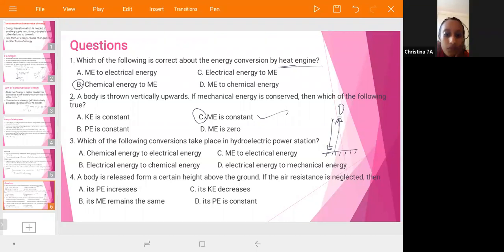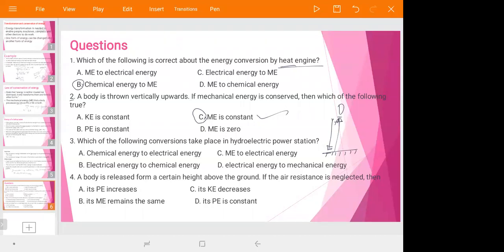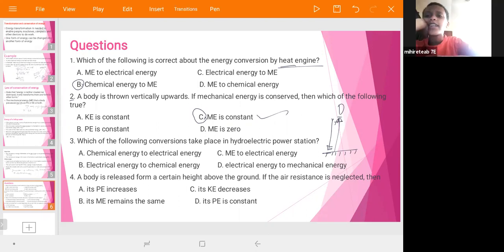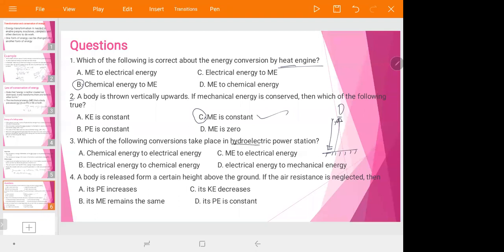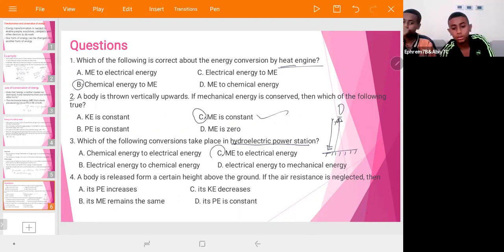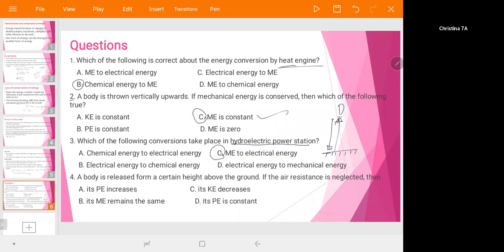Again, question number 3. Which one of the following conversions takes place in a hydroelectric power station? Chemical energy to electrical energy, or mechanical energy to electrical energy. The answer is C, mechanical energy to electrical energy.